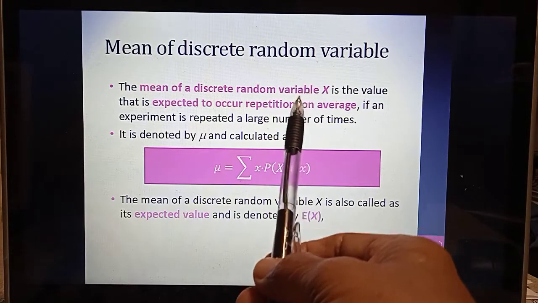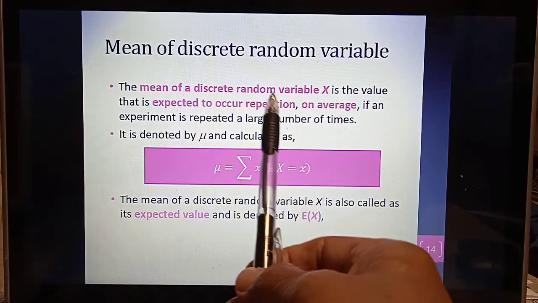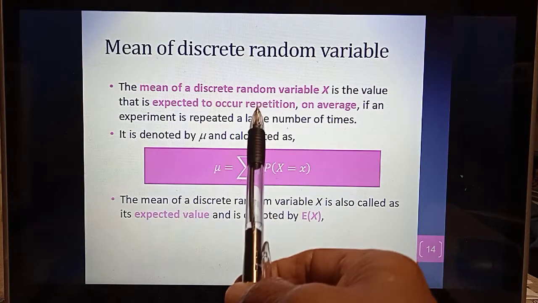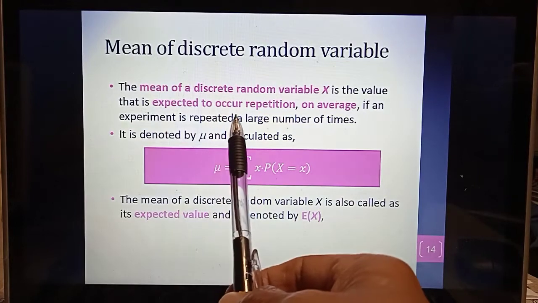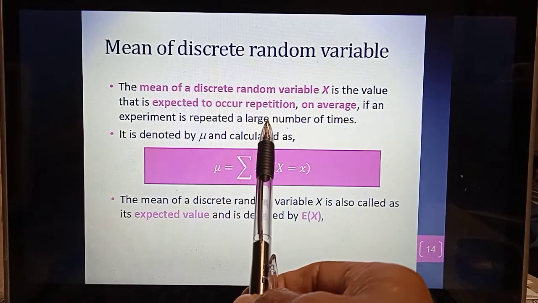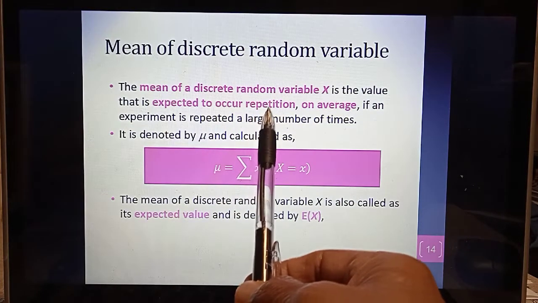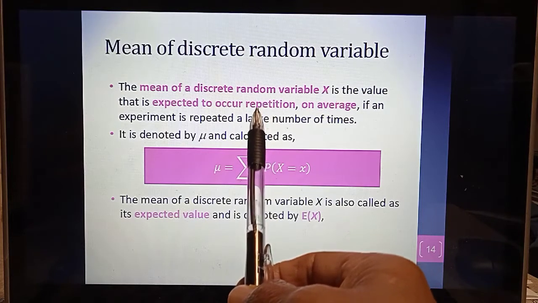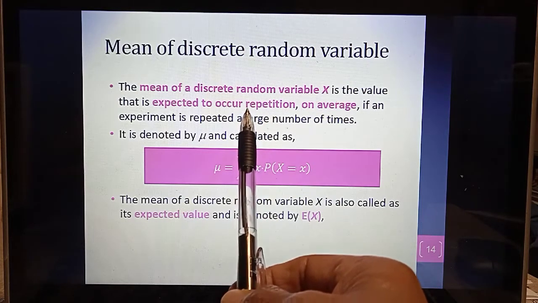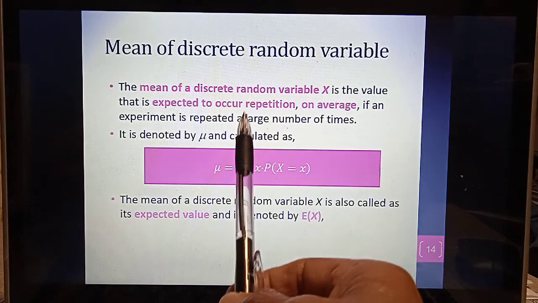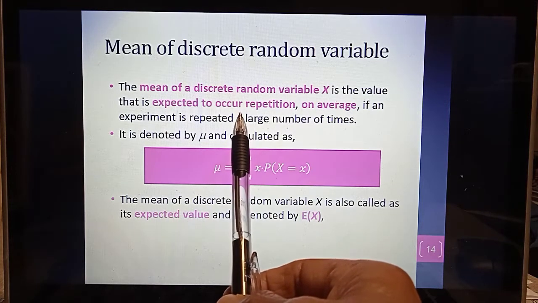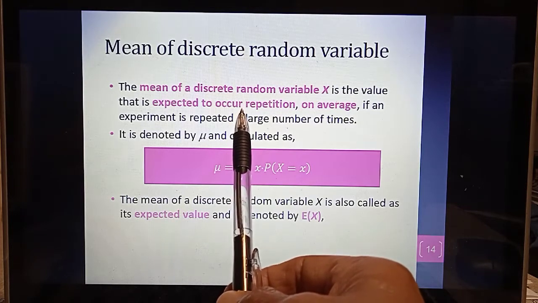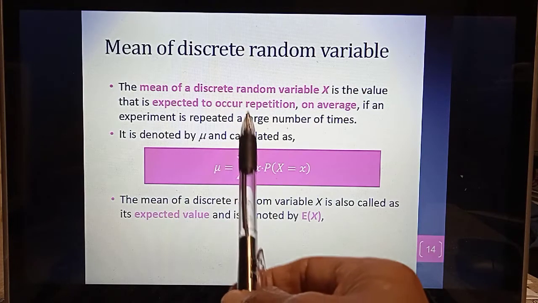Nilai yang variable X, iaitu nilai yang dijangkakan akan berlaku berulang-ulang kali if an experiment is repeated a large number of times. Jadi maknanya mean of discrete random variable ni adalah nilai yang kita jangkakan akan terhasil apabila satu eksperimen itu dilakukan dalam jumlah yang sangat besar.